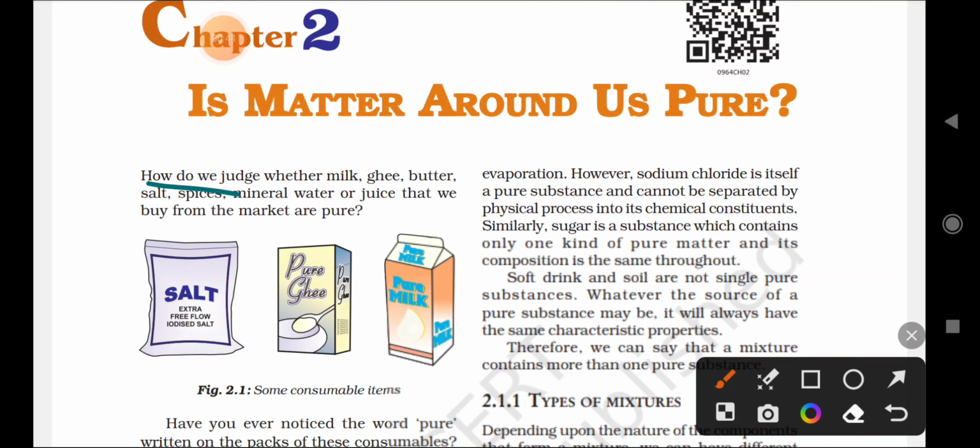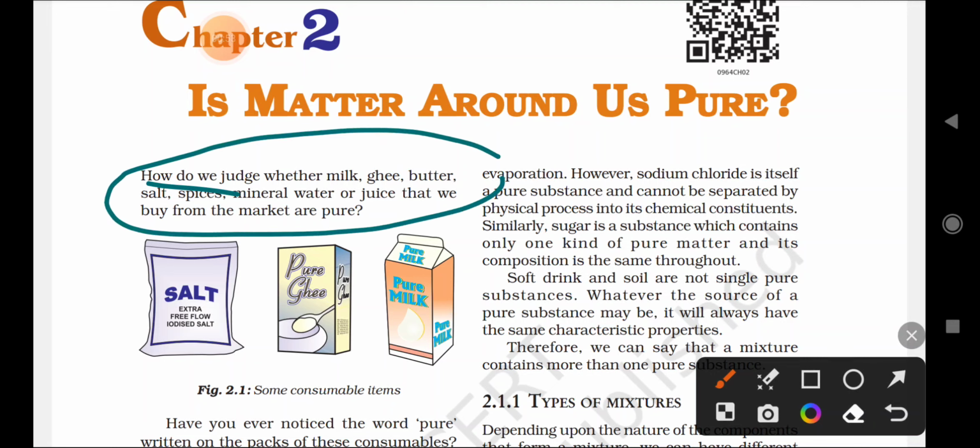So how do we judge whether milk, ghee, butter, salt, spices, minerals, water or juice that we buy from the market are pure? We are purchasing different kinds of material from the market, correct? So how are we deciding that this is pure or that is impure, and on which basis can we say that this is pure and this is impure?